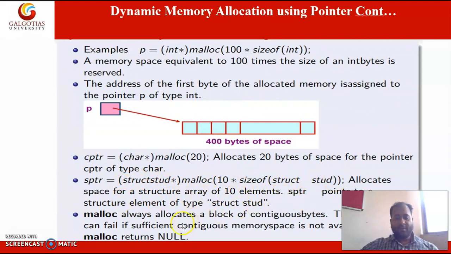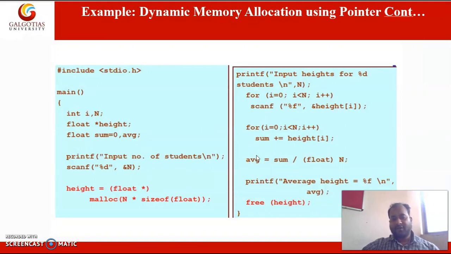10 elements. Okay, malloc always allocates a block of contiguous memory bytes. But it may be possible that a contiguous memory block is not available at a particular time. Then what will happen? It returns null. Since there is no contiguous memory allocation, it will return null. It is pointing to nothing.